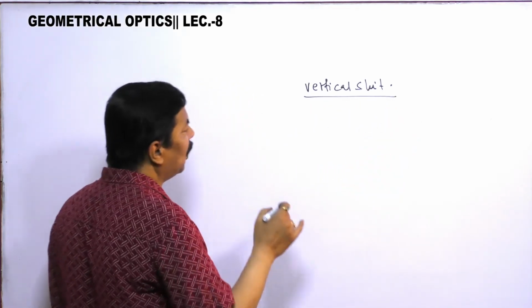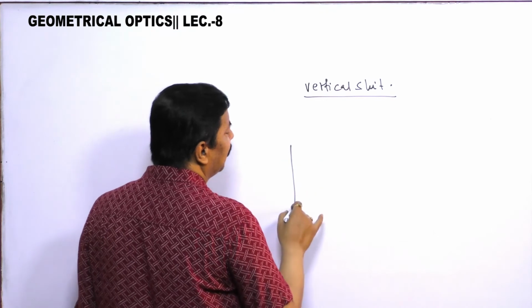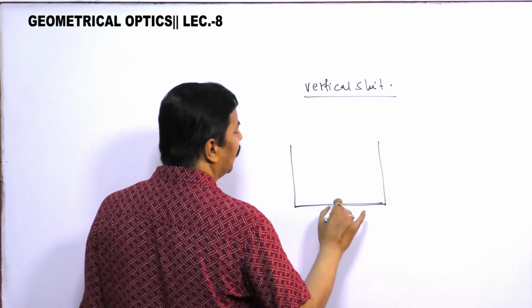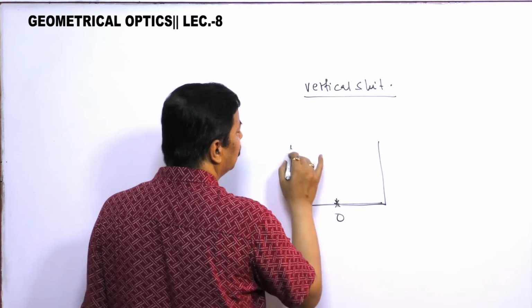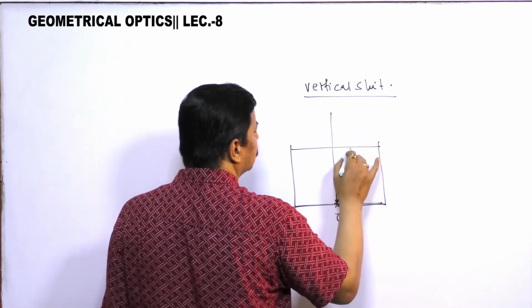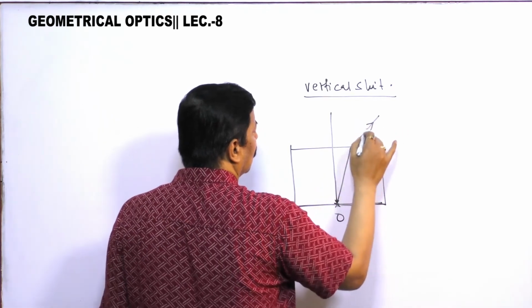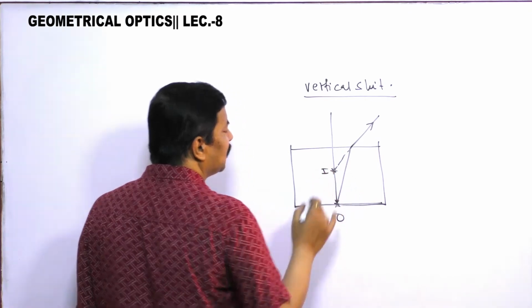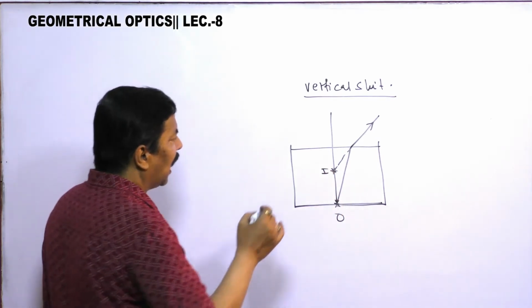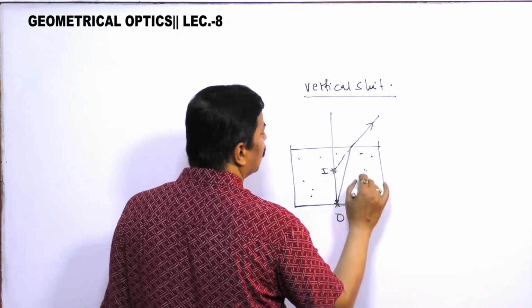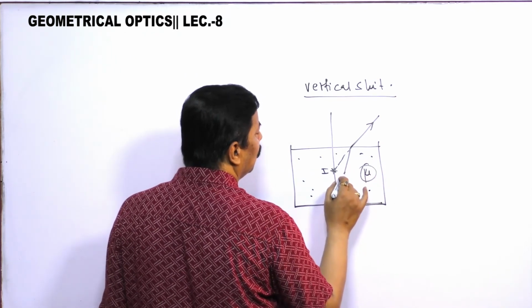In the discussion of real depth and apparent depth, we have seen that here is a coin or object, here is the image being formed, and there is a liquid whose refractive index is mu.